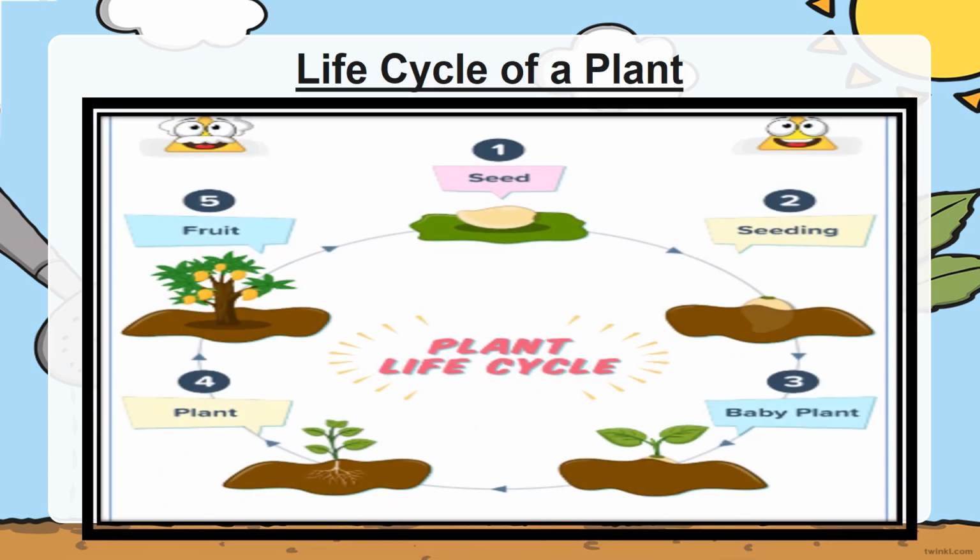Let's talk about the life cycle of a plant. So the first step is seed and then seedling. Then a baby plant will grow from the soil. Then the plant will grow and it will turn into a proper tree.